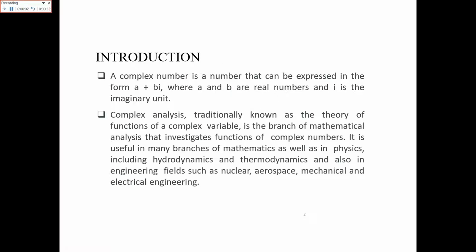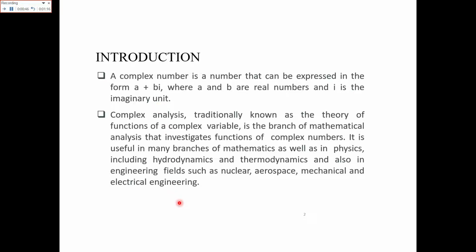Now, introduction. A complex number is a number that can be expressed in the form of a plus bi, or you can say a plus b iota, where a and b are real numbers and i is basically the imaginary unit. Because of that imaginary unit, b is basically converting into a complex number. So a complex number basically has two parts, a and b, where a is known as the real part of the complex number and b is known as the imaginary part.